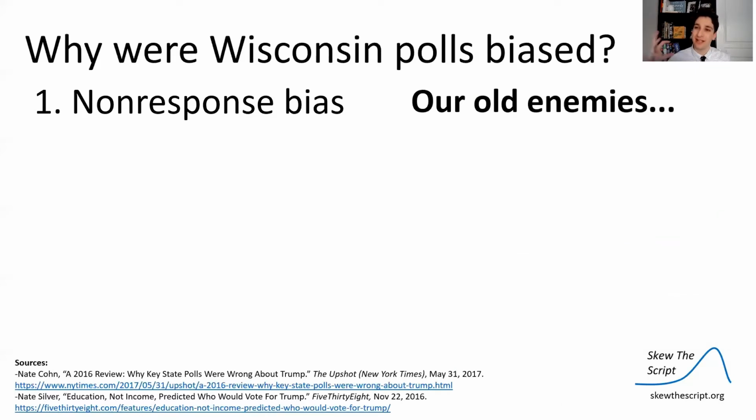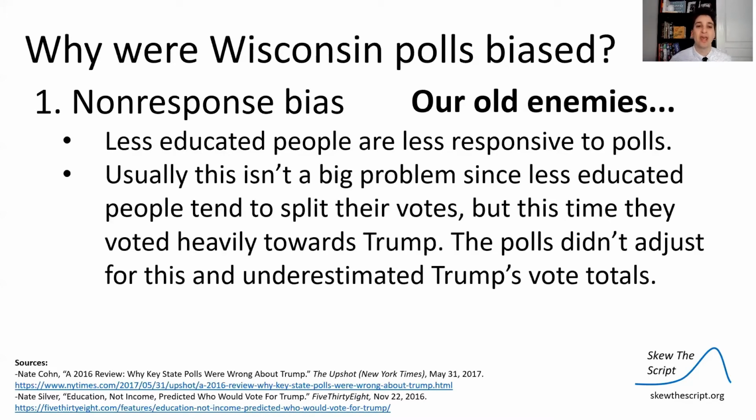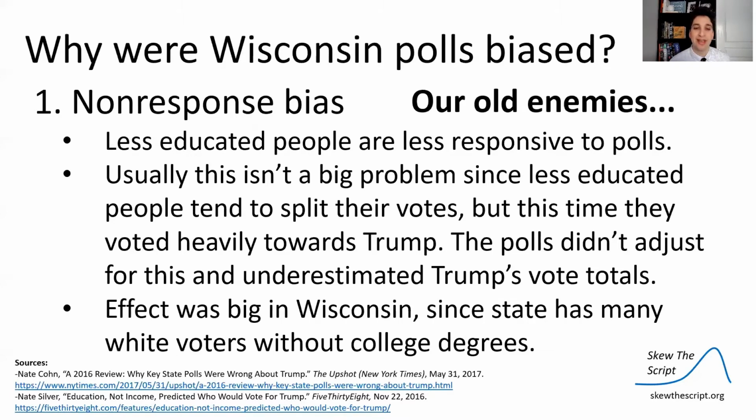Well, there's a couple of reasons that a lot of people have come up with, including Nate Cohn, as well as Nate Silver, famous statisticians who do poll work. There was non-response bias. Less educated people tend to be less responsive to polls when people survey them. And usually this isn't a big problem in elections, since less educated people tend to split their votes between the major party candidates. But this time, in the 2016 election, they voted heavily towards Trump. A lot of polls, especially state level polls in Wisconsin, didn't adjust for this and they underestimated Trump's vote totals. The effect was especially big in Wisconsin since that state has many white voters that don't have college degrees.